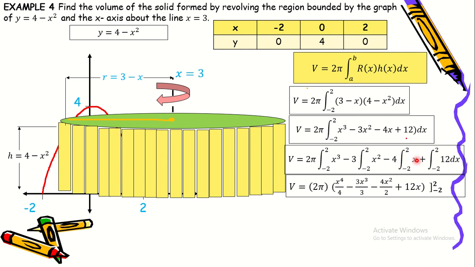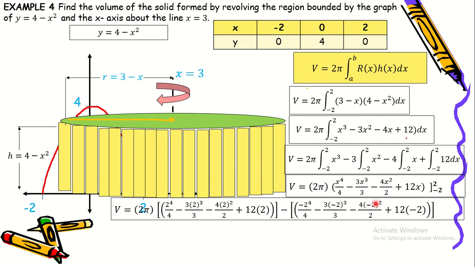Next, so dito naman sa x, of course, ang antiderivative niya ay x squared over 2. Minultiply lang din natin yung constant na 4. So we have 4x squared over 2, or pwede natin i-divide yung 4 and 2 para 2x squared na lang ang matira. And then dito naman ang integral ng 12 ay 12x, the constant times the variable of integration, evaluated from negative 2 up to positive 2.